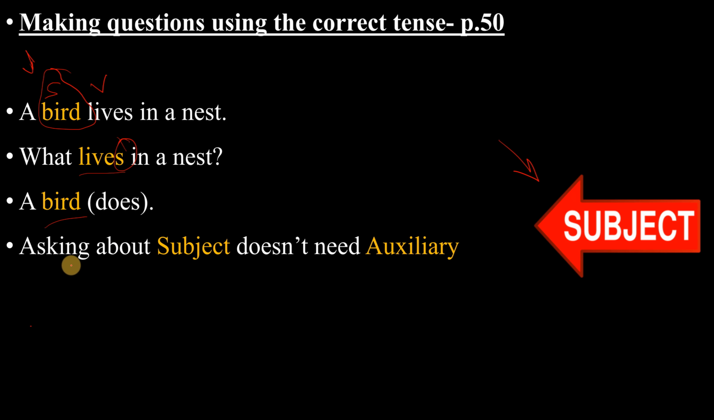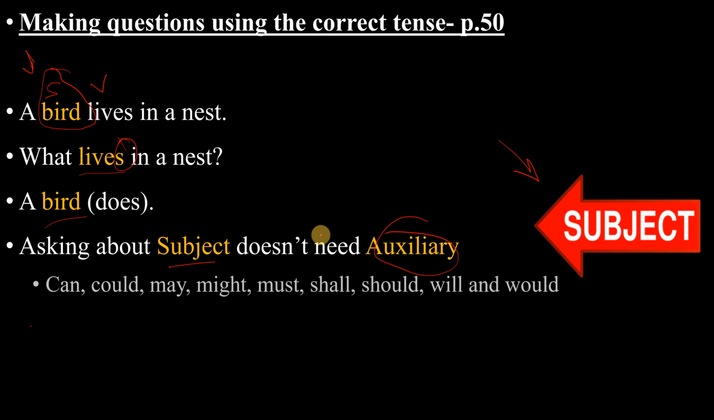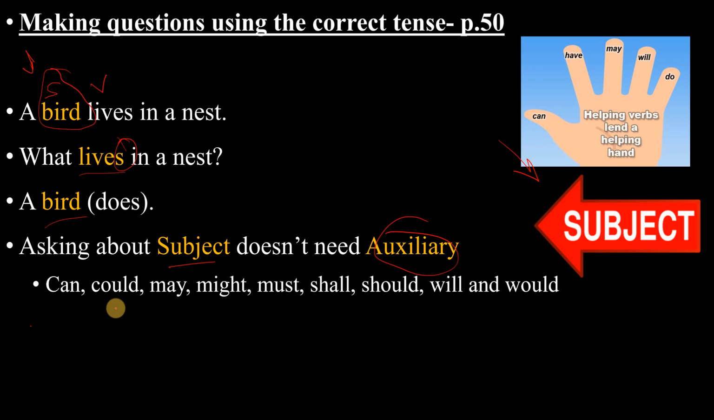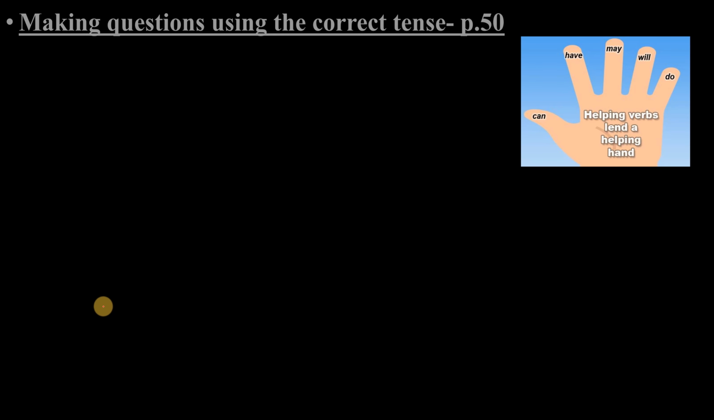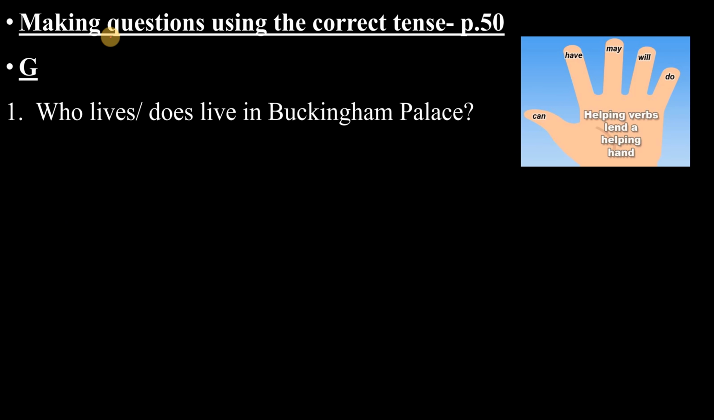Good. Now, remember, asking about the subject, you don't need the auxiliary verb. What does it mean, auxiliary? All of these are auxiliary verbs. Can, could, may, might, must, shall, should, will, and would. Alright? إذا خلينا الآن نحل السؤال اللي بصفحة 50, which is a question on G, right?